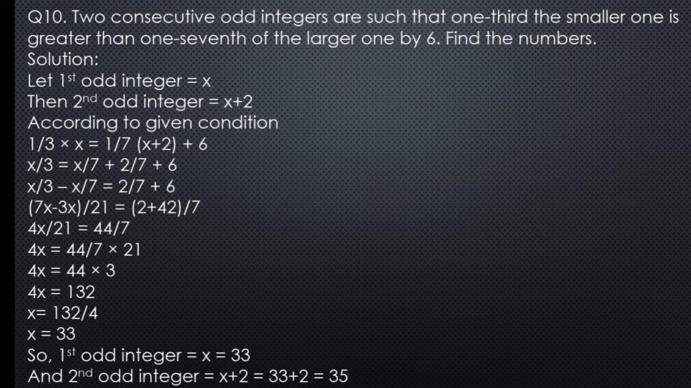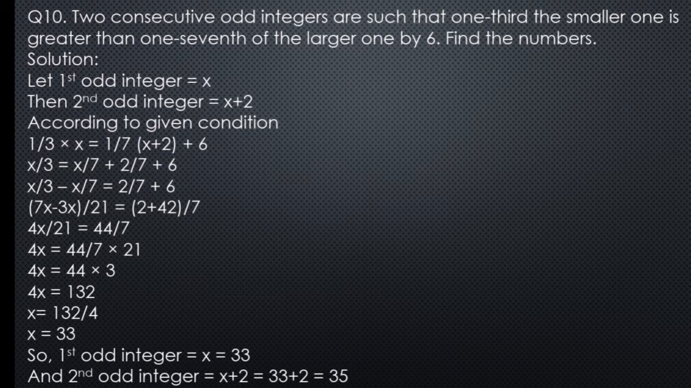Now take the LCM of the denominators, which are 3 and 7, and the LCM of 3 and 7 is 21. Now multiply x upon 3 by 21 and we get 7x, and when we multiply x upon 7 by 21, we get 3x. Same is the case with 2 upon 7 plus 6. The denominator of the second term after the equal sign is 1 here, 6 is equal to 6 upon 1 now.